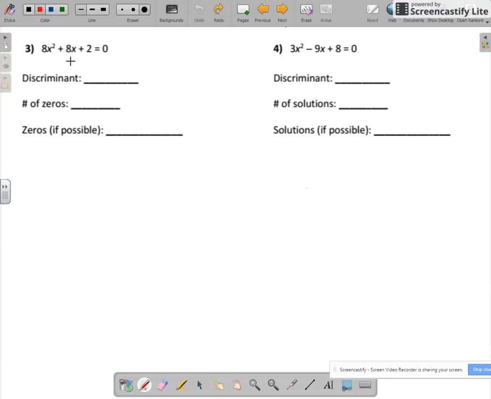So this one's already in standard form. It's already set equal to 0. So we find our discriminant of b squared minus 4ac. Okay, b is 8. So 8 squared minus 4 times our a of 8 times our c of 2. Okay. 8 squared is 64. Negative 4 times 8 times 2 is negative 64. 64 minus 64 is 0. So our discriminant is 0. So that means we have 1 solution, or 1 zero.